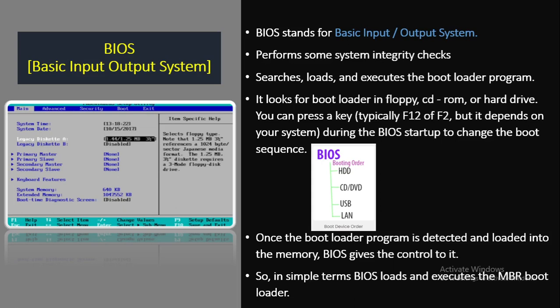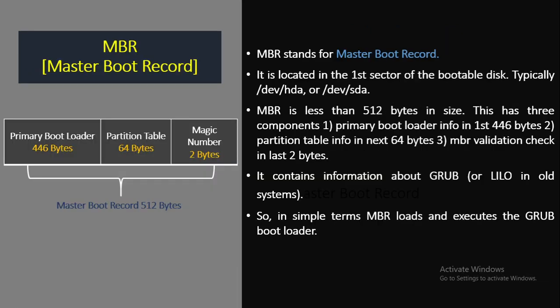Normally, BIOS performs the system integrity check. It searches, loads and executes the bootloader programs, normally in disk drives, SD card readers, CD-ROM and hard drives. Once it verifies all the attached components and identifies the device boot loader, BIOS will find the master boot record in the hard disk. The master boot record is always located at the first sector of the hard disk with the size of 512 bytes.